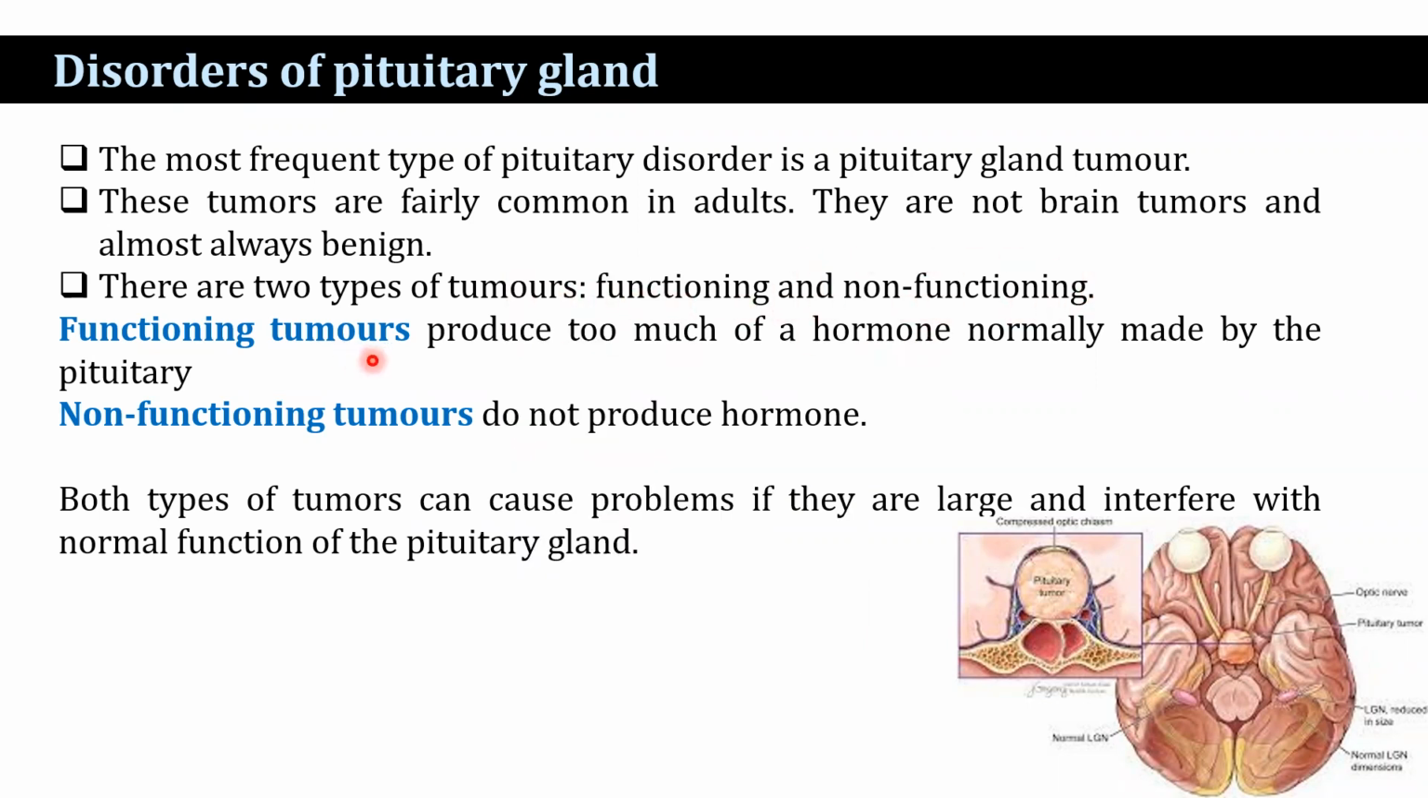The functioning tumors produce too much of a hormone normally made by the pituitary, whereas the non-functioning tumors do not produce the hormone. Pituitary tumors are not brain tumors and are almost always benign. Both types of tumors can cause problems if they are large and interfere with normal function of the pituitary gland. The problems caused by pituitary tumors fall under three categories: